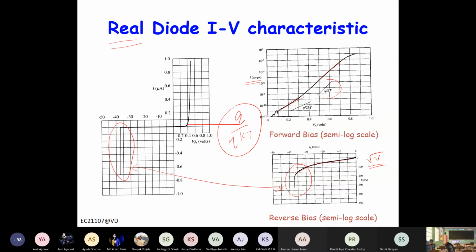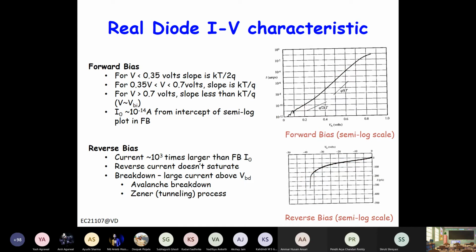So a detailed discussion. For forward bias between 0 and 0.3 volt, now these values are not very hard, but close to that, the slope is q by 2kT. Now in your ideal diode, what is the slope? q by kT, right?